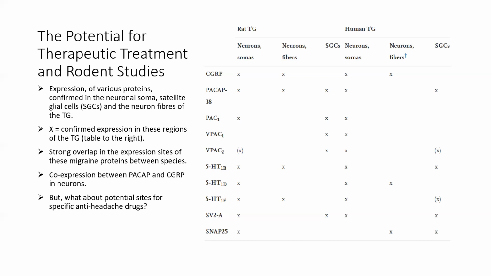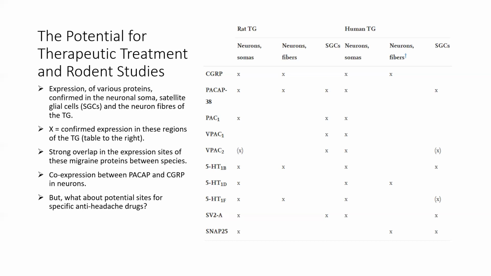Hence, there's obviously potential translational value for studies of neuroscience, such as studies of neuropeptide properties and migraine in rats. Rodents could potentially be used as model systems for clinical developments.